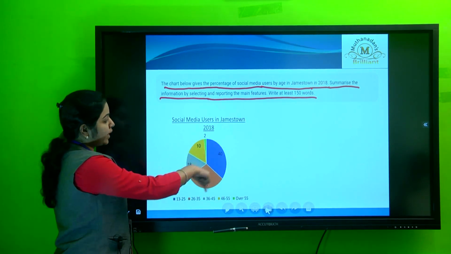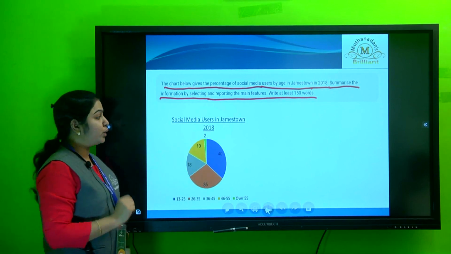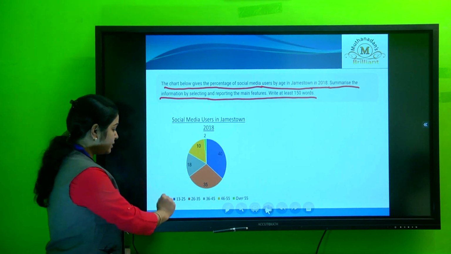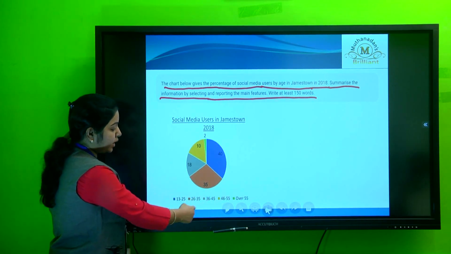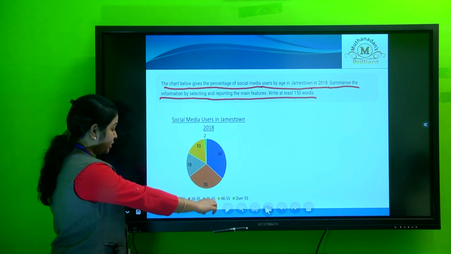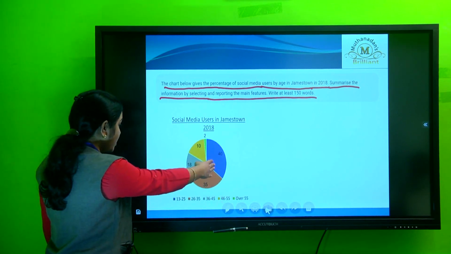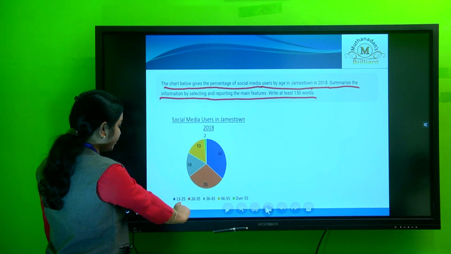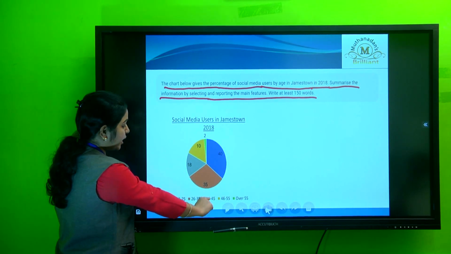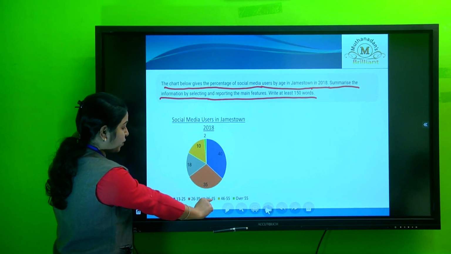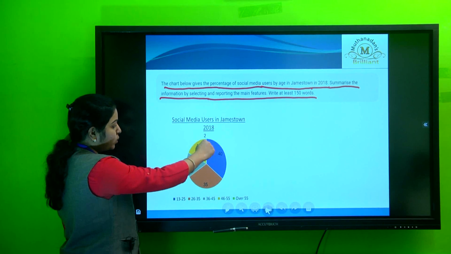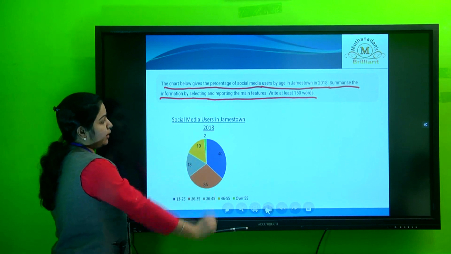You can see the age group is clearly specified under the pie chart. The blue color stands for 13 to 25, the orange color stands for 26 to 35, ash color stands for 36 to 45, yellow color stands for 46 to 55 and over 55 is the green color.